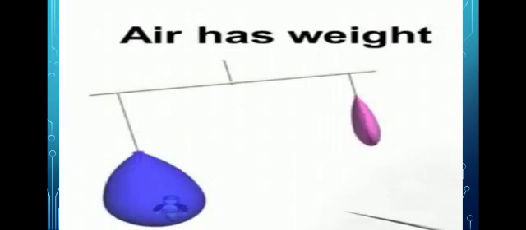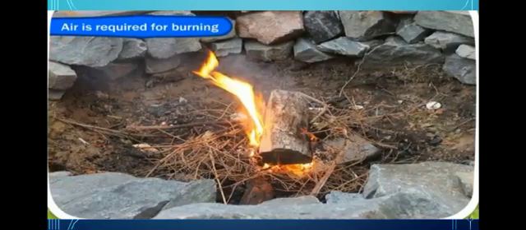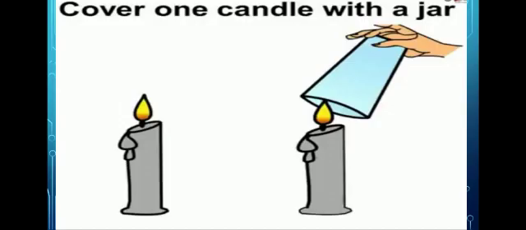The next, fourth property: air is required for burning. Burning needs air. In the absence of air, burning cannot take place. To prove this, we do one experiment. For that experiment, we need 2 candles and light them. Cover 1 candle with a jar.